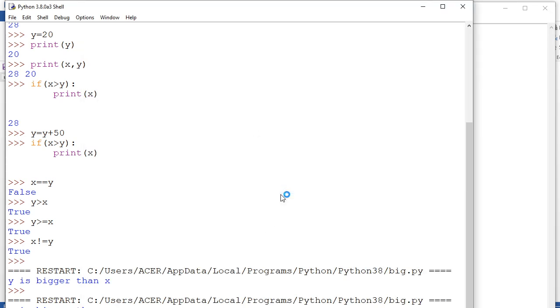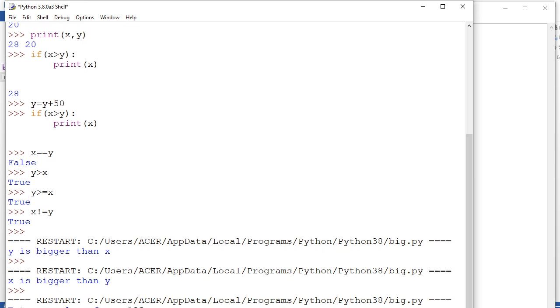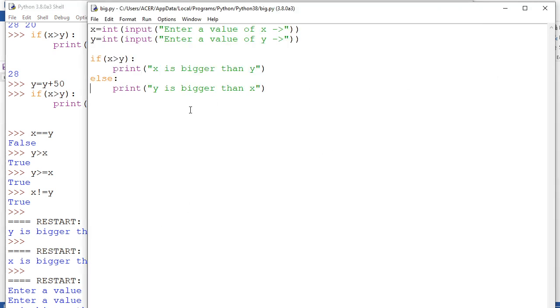See some changes here. What I did: enter a value of x, anything I can write here, 1 2 3, then I am writing enter the 4 5 6. Accordingly it is going to print y is bigger than x. Simply a demonstration I had shown to you. What about relational operators? Done. So now some arithmetic operators, addition, subtraction and all, very simple ones.